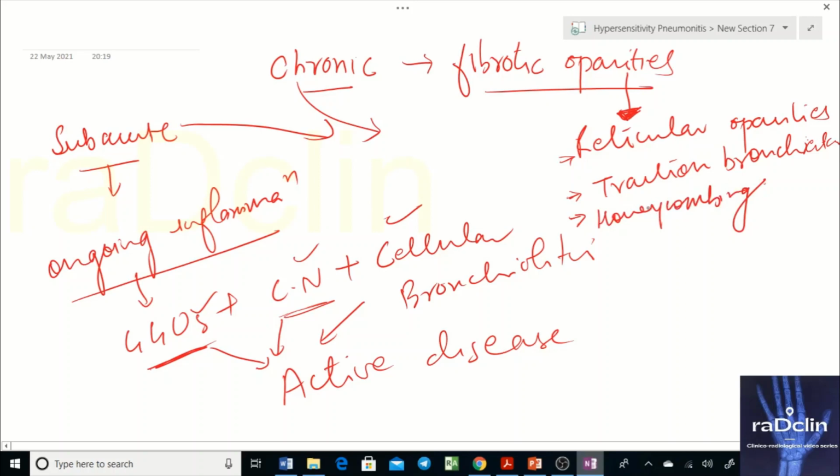And obviously, these superimposed findings of subacute hypersensitivity pneumonitis will always be there. It can involve the whole of the lung, upper lung, mid lung, in every way. But the only thing is that if it affects primarily the lower lung, and you have chronic findings together with subacute findings, then it becomes difficult to differentiate it from UIP, NSIP, and organizing pneumonia, and we're going to discuss how to differentiate these. So these are the findings of chronic disease. Let's look at the findings on the image.